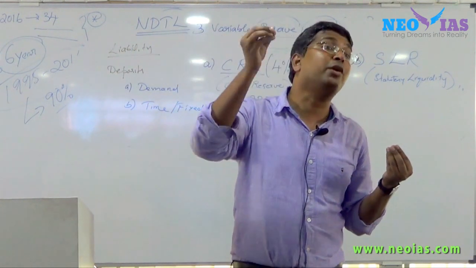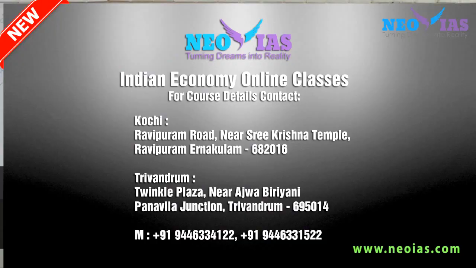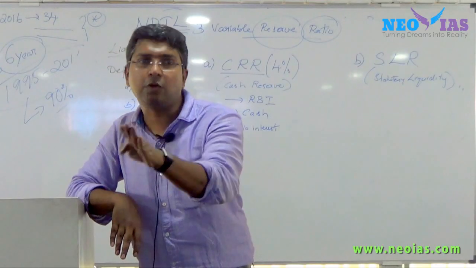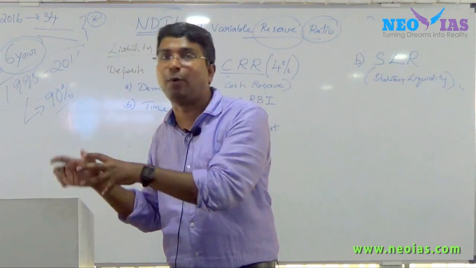Especially most of the deposits have gone to, you might have heard, Jan Dhan accounts. They are all savings bank accounts, and to other normal savings accounts. So a lot of deposits have gone to savings bank accounts. Now in the savings bank account, the bank has to give a minimum of 4%. Now the bank has to do something with this deposit.